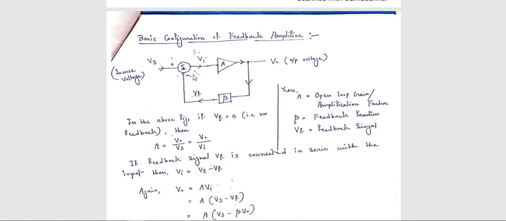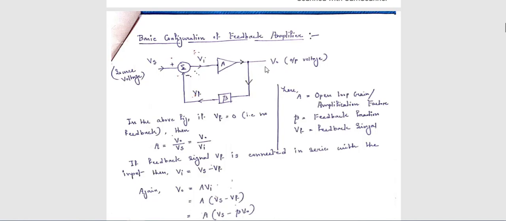Okay. Now what is feedback? Feedback means there is a direct connection from the output to the input side. Here, say this is a diagram. One input Vs is applied through an adder. This is the symbol of an adder. Then this output goes to an amplifier circuit, which is noted as capital A. Then after amplification we get our output.